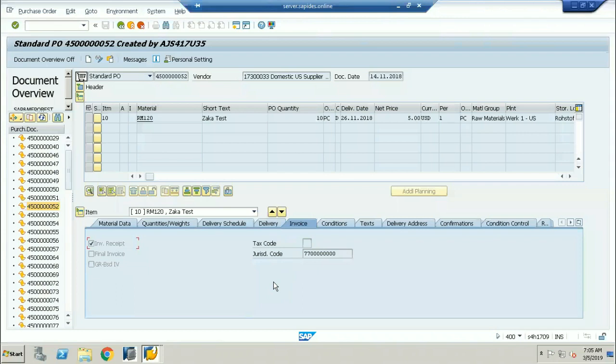Next one. There is one more report which is called MB5B. MB5S, sir. 5S, okay. Okay, MB5B.